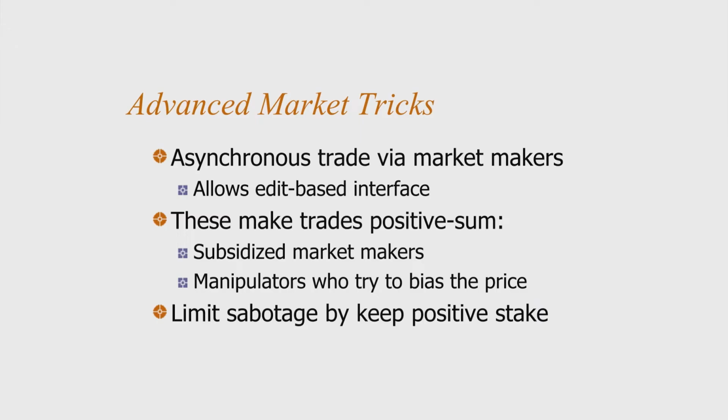In an ordinary market, traders must either post an offer and then wait for someone to accept it, or accept an offer that someone else has posted. When traders are rare, this can lead to long delays. A solution is to create an automated market maker who always has two posted offers, one to buy and one to sell, with a small price difference between them, and a simple rule for how prices move in response to trades. With an automated market maker, any trader can always make a trade fast, even when other traders are rare.